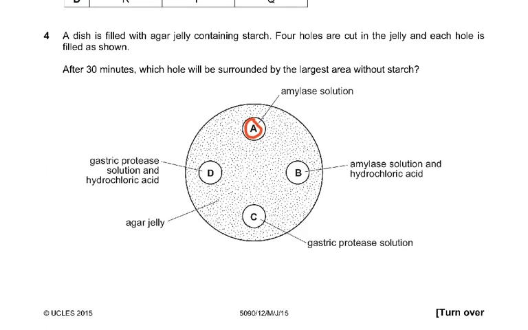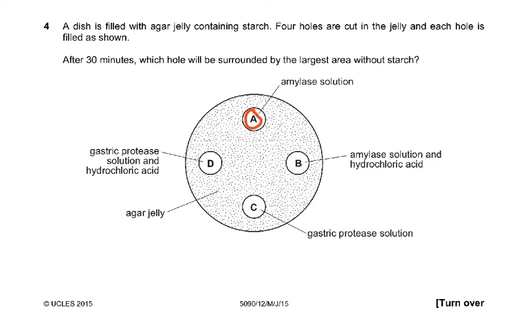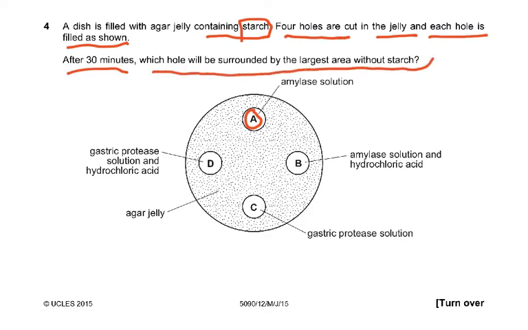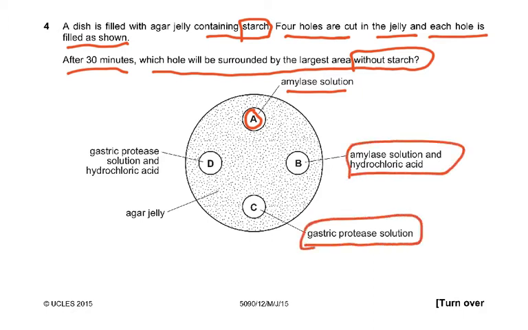Then coming on to 4th, a dish filled with agar jelly containing starch. 4 holes are cut in the jelly, and each hole is filled as shown. After 30 minutes, which hole will be surrounded by the largest area without starch? Why? Because if it contains an enzyme amylase, so there is an amylase solution, then this is amylase solution with hydrochloric acid, then this is gastric protease solution, and this is the agar jelly.